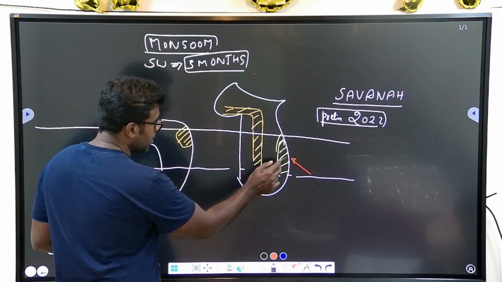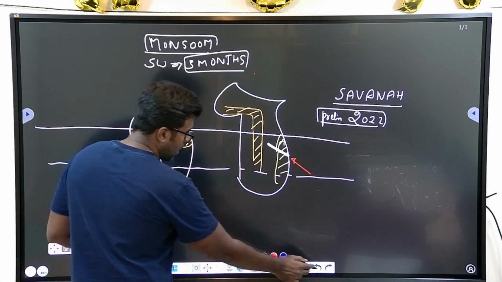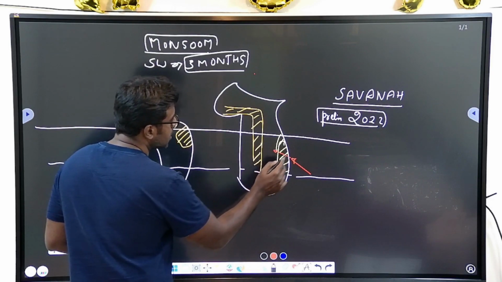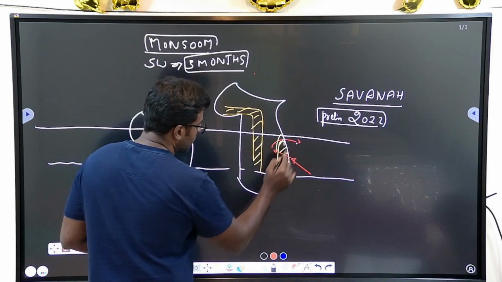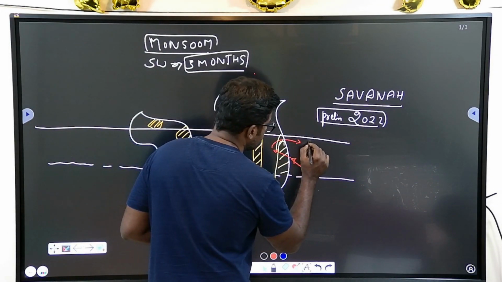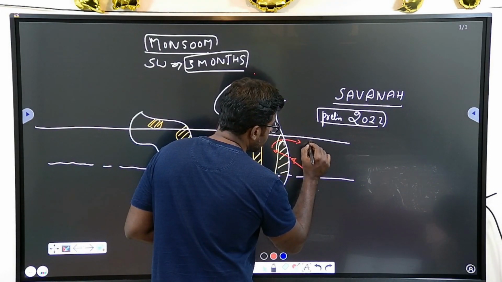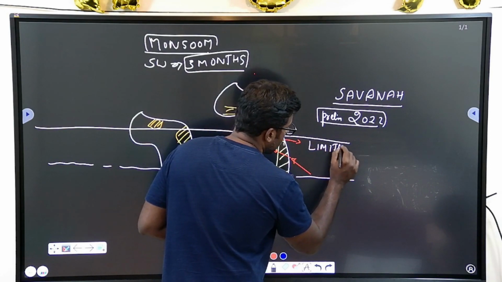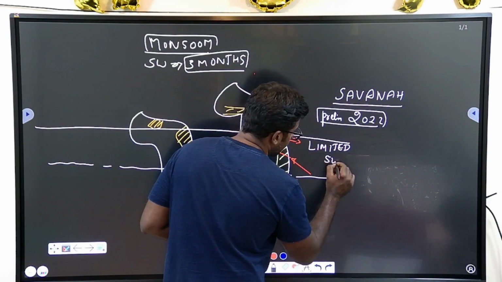But this will reach inside, right? This will go deeper inside, and when it goes deeper inside, it has given all the rainfall in the coastal region, and hence the interior region will not have that much rainfall, a limited rainfall, or what we call a summer maximum.